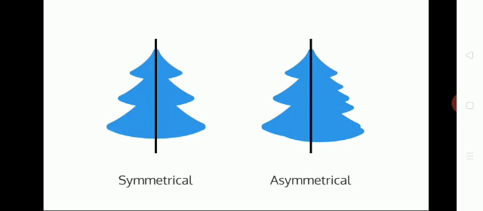So look at the difference in this picture. Symmetrical and asymmetrical. Symmetry, how is it? Look at the left side and right side. Both are the same. But in this asymmetrical one, how is it? On the left side there are only 3 curves in this tree and on the right side more curves are there. It's not the same on both sides. So we can say asymmetry.